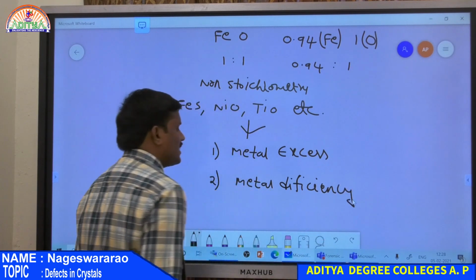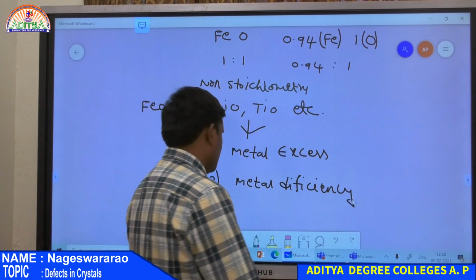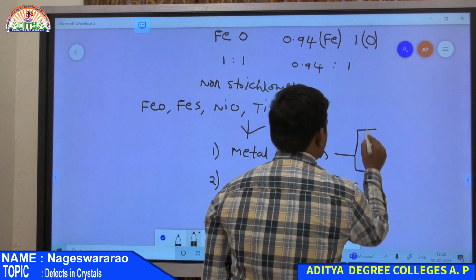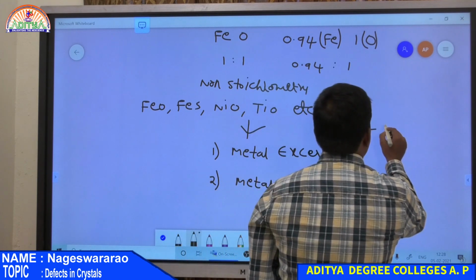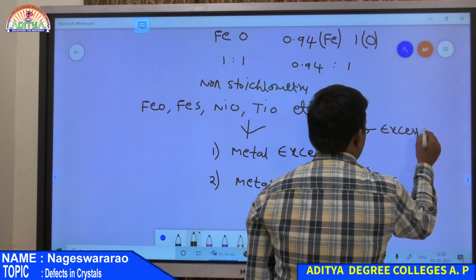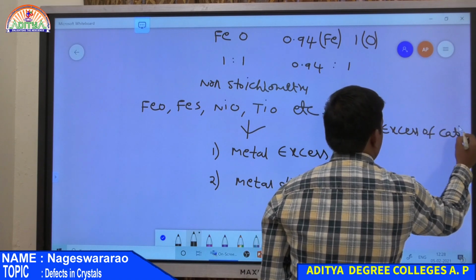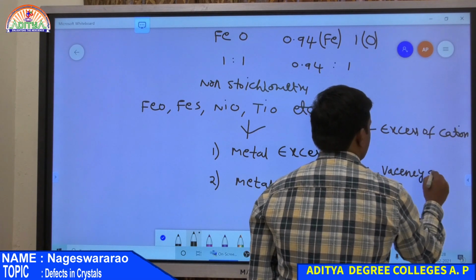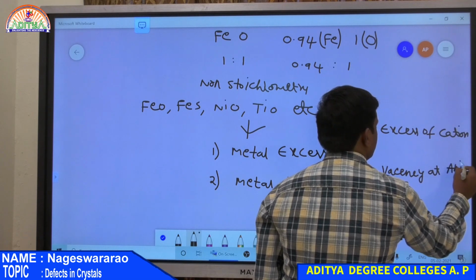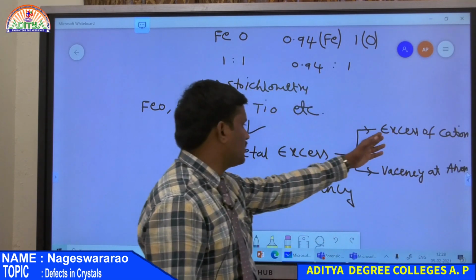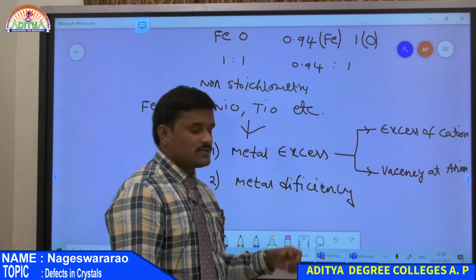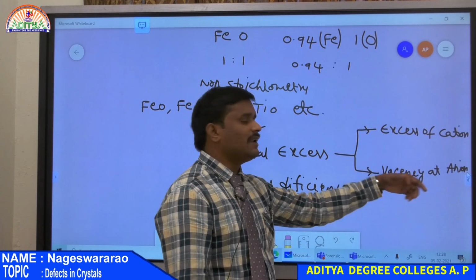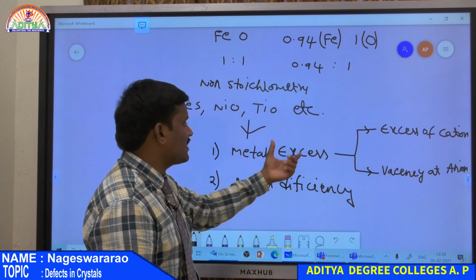So metal excess as well as metal deficiency defect. Again, metal excess defect is due to, first one, excess of cations, and also due to vacancy at anion. So these are the two possibilities for a metal excess defect. So metal excess means excess of cations, or it means vacancy at anionic positions. So that is due to metal excess.